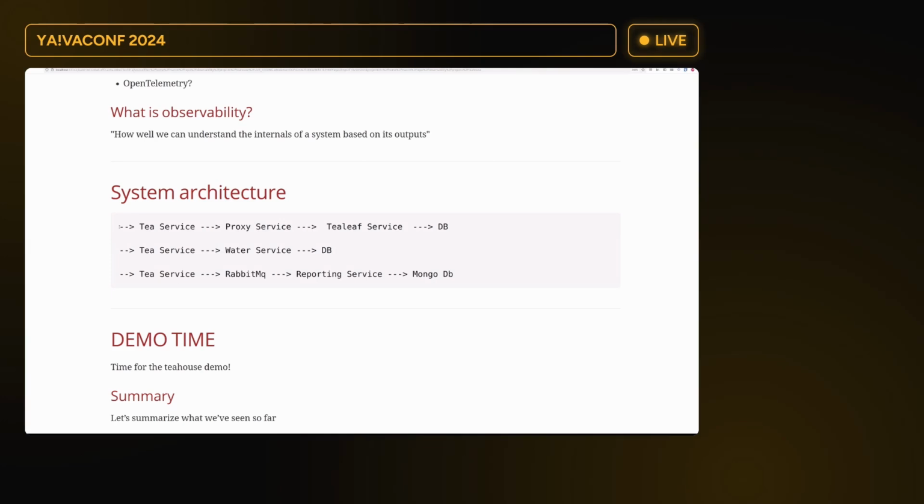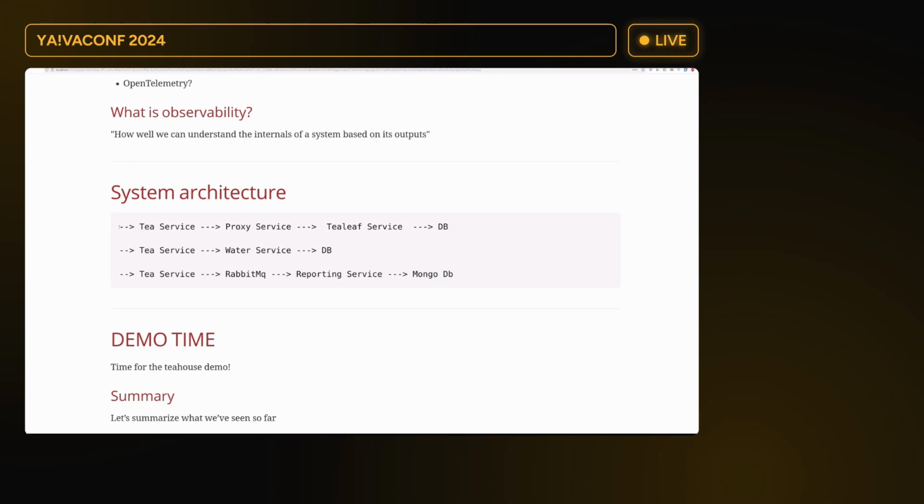So we have an imperative style of coding and a reactive style of coding. We have a relational database and a non-relational database, that being Mongo. We have HTTP-based communication and messaging-based communication. So we have all sorts of stuff there.